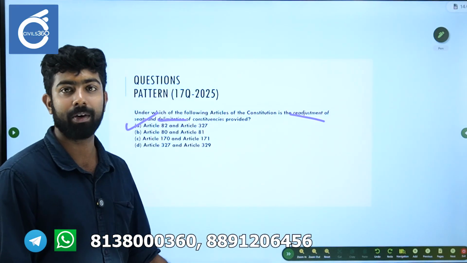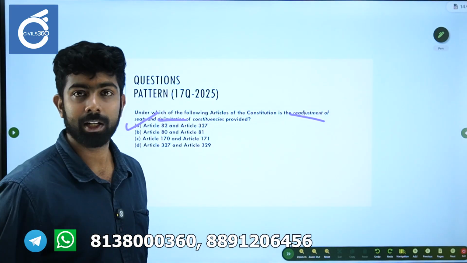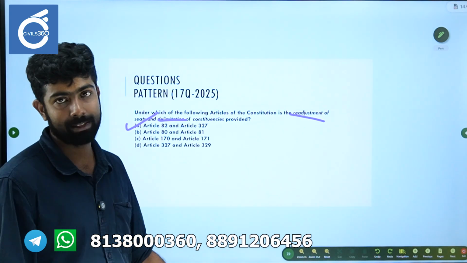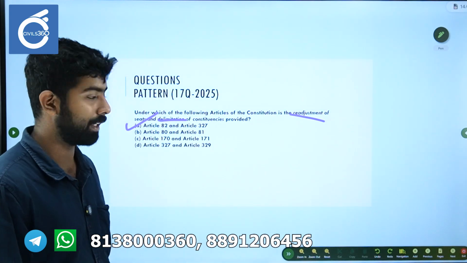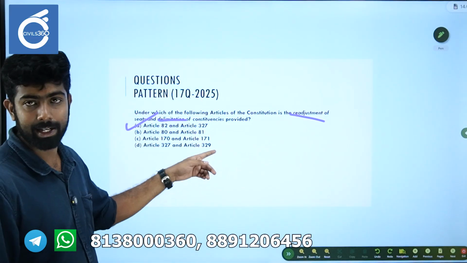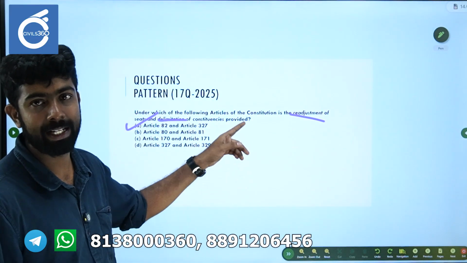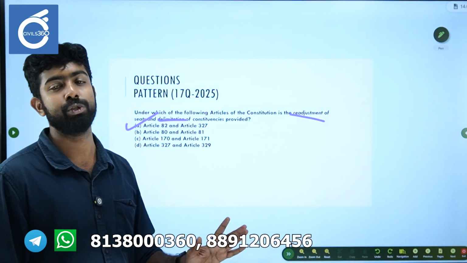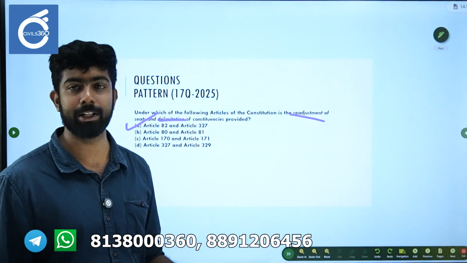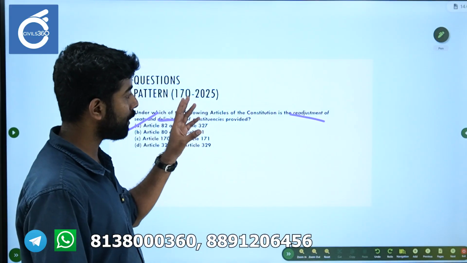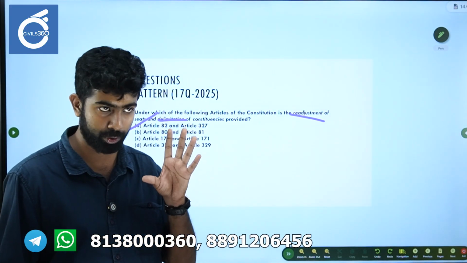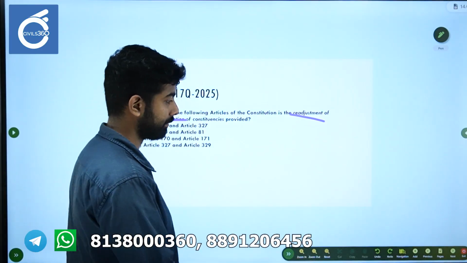327 provides for the power of Parliament to delimit constituencies. Article 82 also provides for readjustment of seats via a particular authority. So to crack these kinds of questions, please read the articles directly from the Constitution. Read from the internet to understand the concept, but the text of the Constitution, you must be thorough with the wordings.